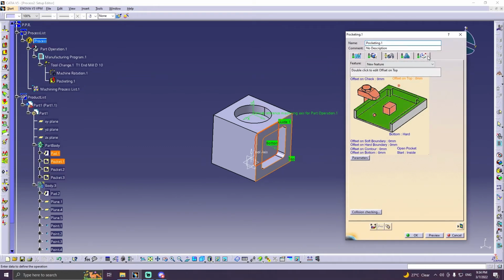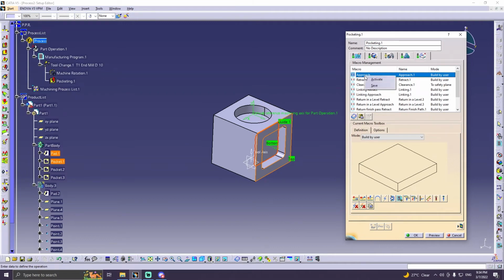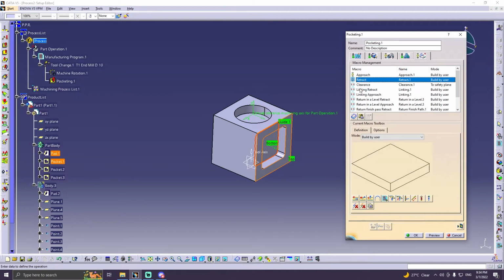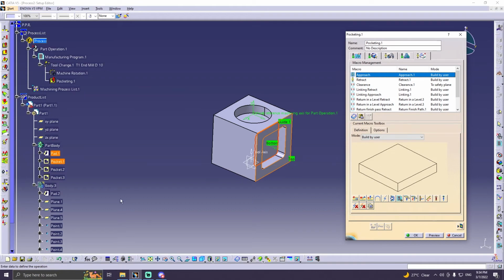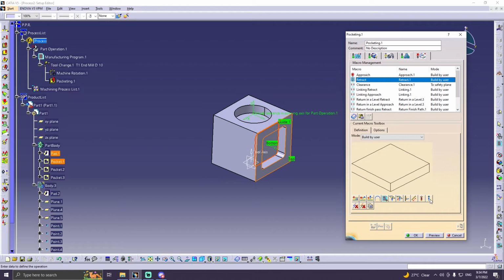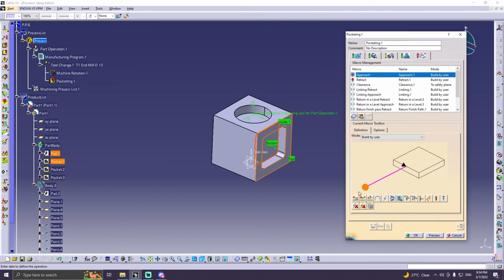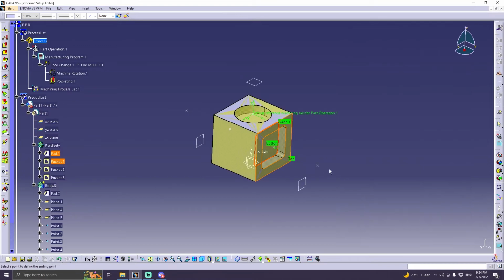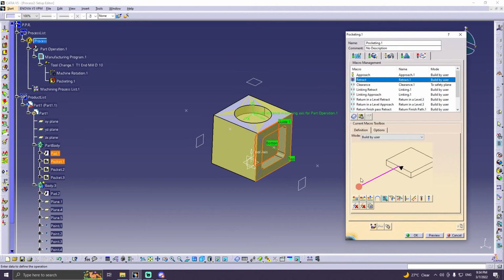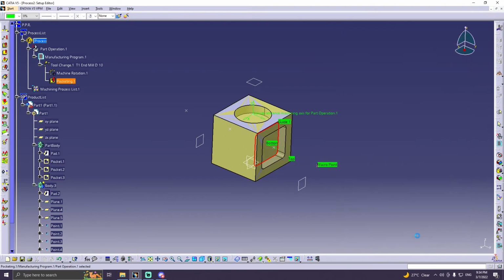After finishing this, we will activate the approach and retract. So first we will add points. Then we will select the point where the tool will approach and retract. First, we will unhide the stock, and then we click here and then select here. Also same for the retract, and then click OK.